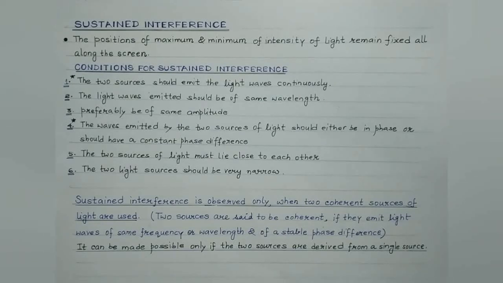So students, in this particular lecture, we have discussed Young's double slit experiment. Then we have studied the superposition of waves, constructive interference, destructive interference, the interference fringes, and then we have discussed sustained interference as well as coherent sources, right? So that's it for this particular session, students. Do revise the topic thoroughly, and in the next lecture, we'll be discussing the conditions for obtaining constructive interference and destructive interference. We'll try to derive the conditions both in terms of phase difference as well as path difference, right?